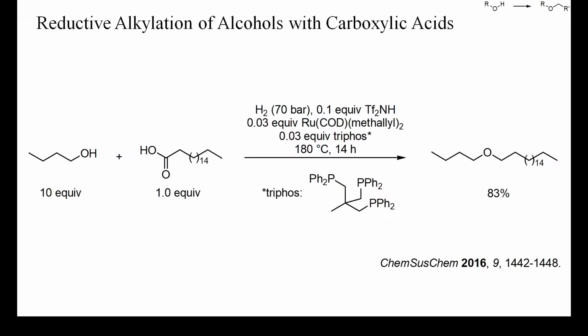This is an example of the conversion of a carboxylic acid into an ether by treatment with an excess of butanol. The reduction was effected by hydrogen in the presence of a soluble ruthenium catalyst and 10% of an imide. Because of the high stability of carboxylic acids and esters, a high reaction temperature and hydrogen pressure were required.